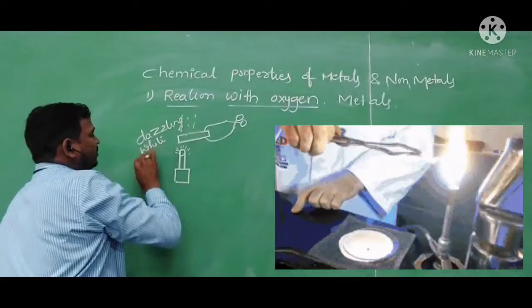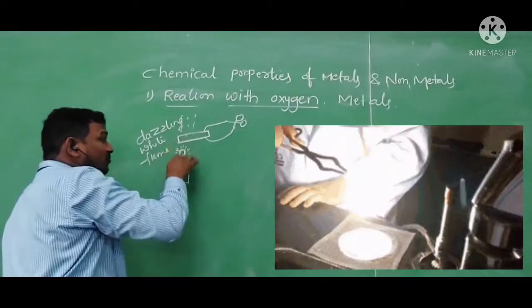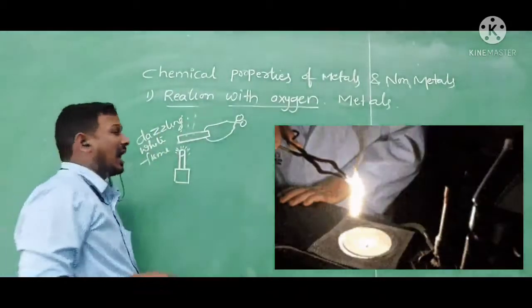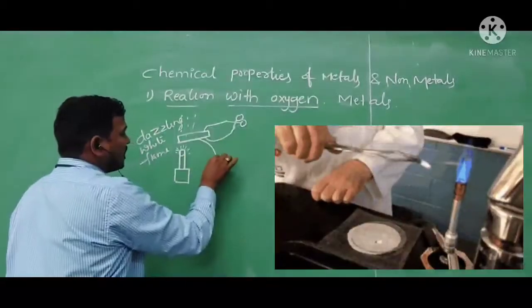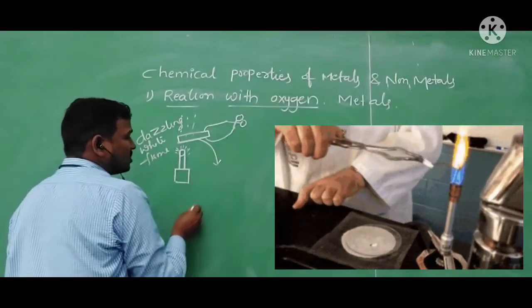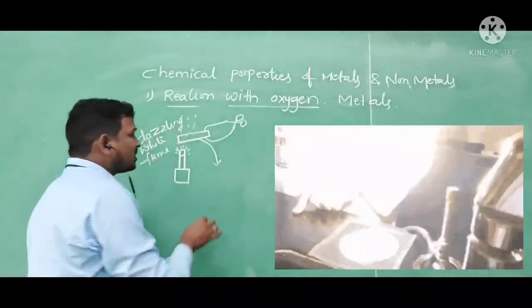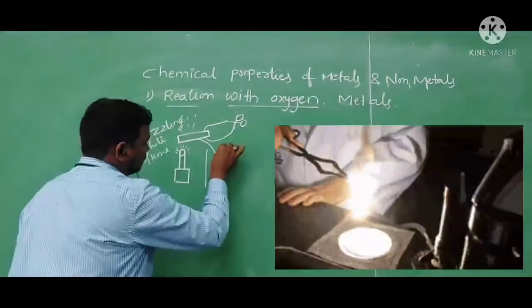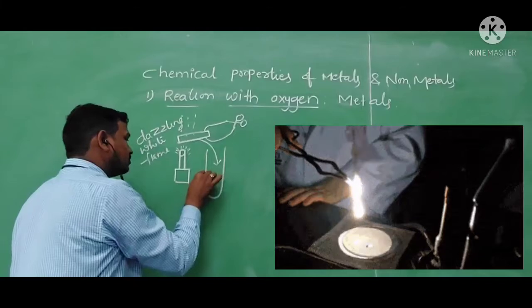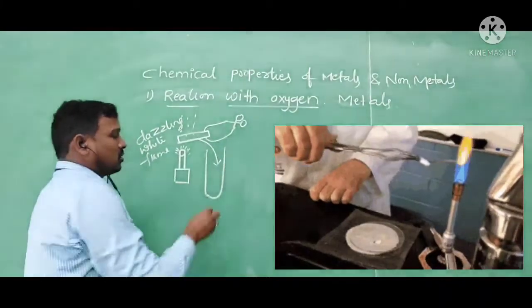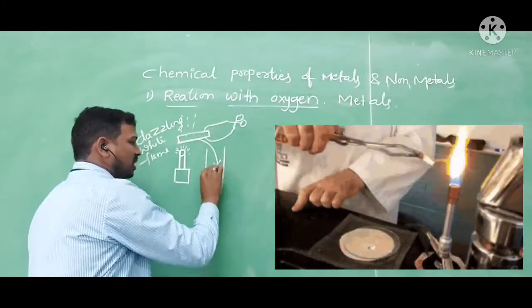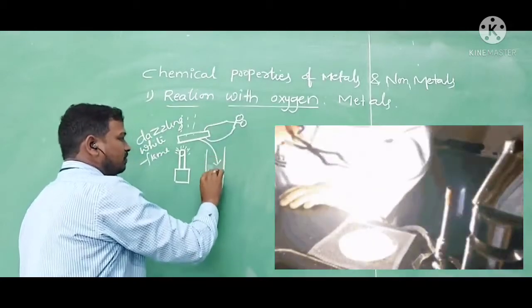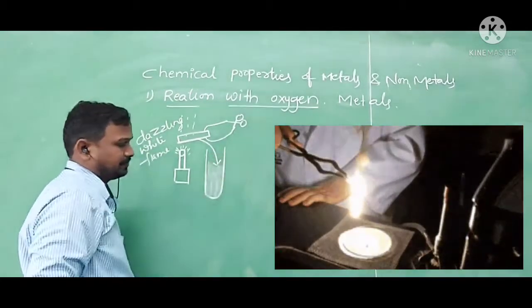After burning, ash is produced. That ash is nothing but magnesium oxide. I am collecting that ash in a test tube. So here I got the ash of the magnesium which is burnt in the presence of oxygen.